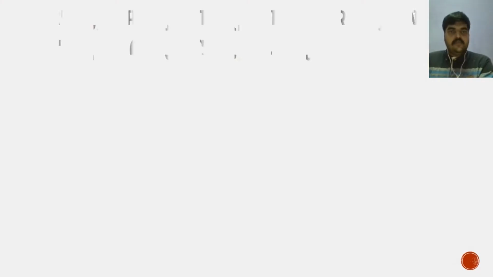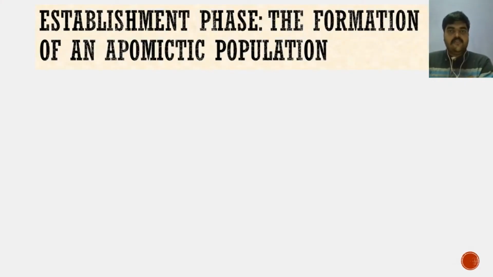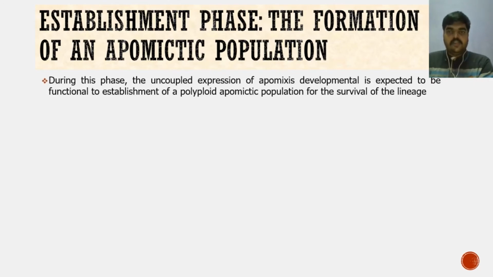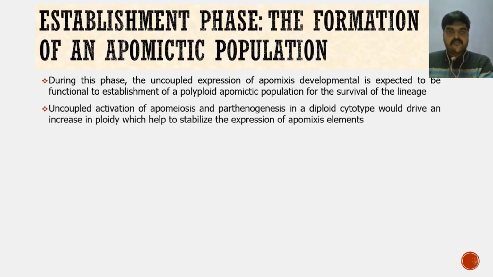After that, the establishment phase, or simply the formation of an apomictic population, whereby the uncoupled expression of apomixis leads to the formation of a polyploid population as a survivability of the lineage. Thus, uncoupled activation of apomeiosis and parthenogenesis in a diploid cytotype will increase the ploidy, which stabilizes the expression of apomixis elements. In natural conditions, this mostly happens through a triploid intermediary that facilitates the formation of even polyploids, like